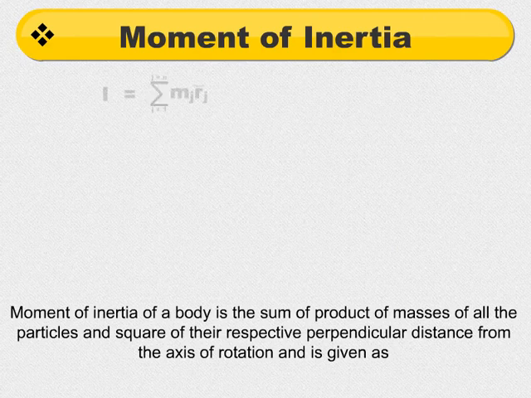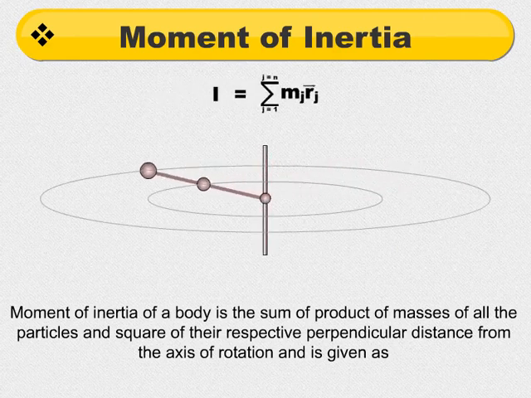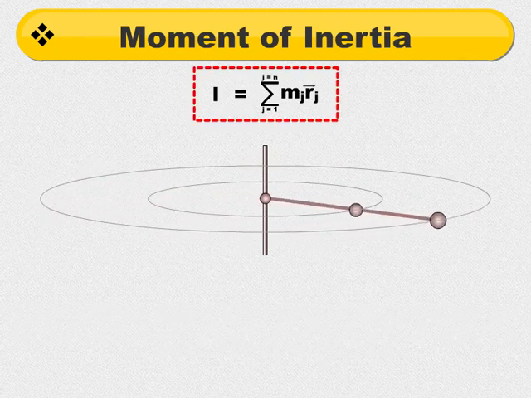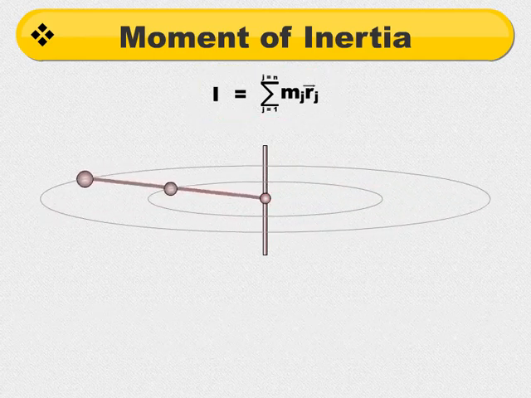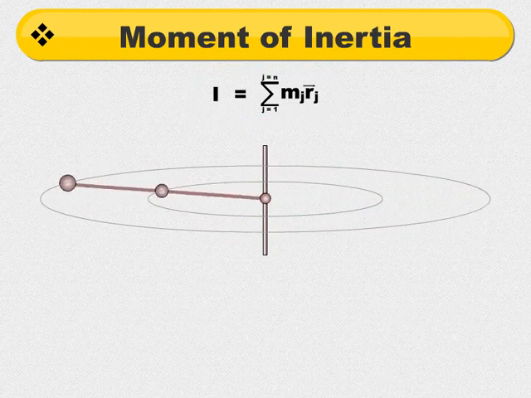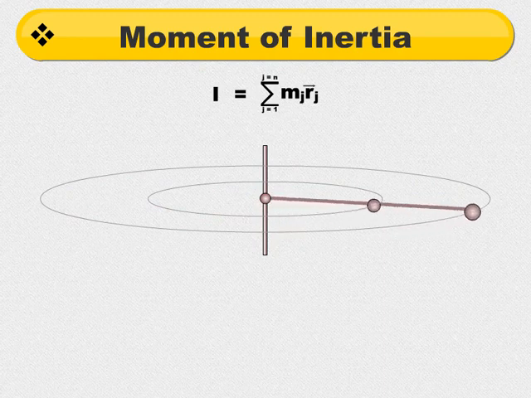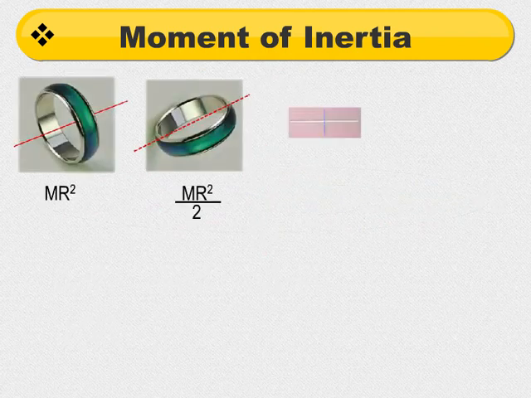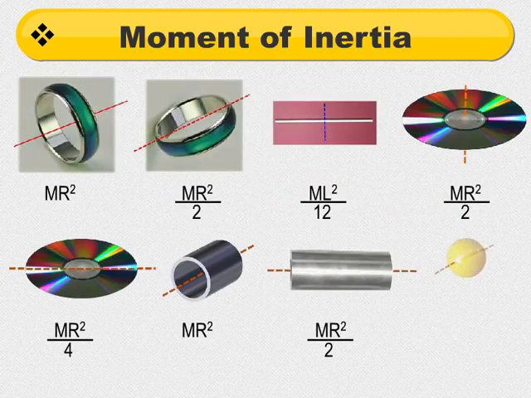Moment of inertia of a body is the sum of product of masses of all the particles and square of their respective perpendicular distance from the axis of rotation, and is given as I is equal to sigma mj rj squared, where j is equal to 1 to n. Moment of inertia is the rotational analog of the mass. Moment of inertia of some objects are shown here.